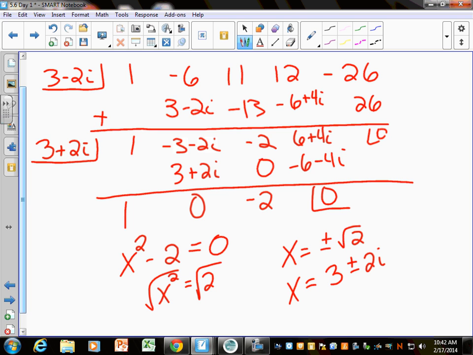That was a 4th degree equation, and we got 4 answers, 2 imaginary and 2 real. Notice that your PRZs would not have helped you on this because the square root of 2 is not a rational number, so no PRZs would have worked on this problem. Well, not always. This one's easy because they give you one, right? As long as they give you one, you don't need PRZs. If they don't give you one, then we'll talk about that.